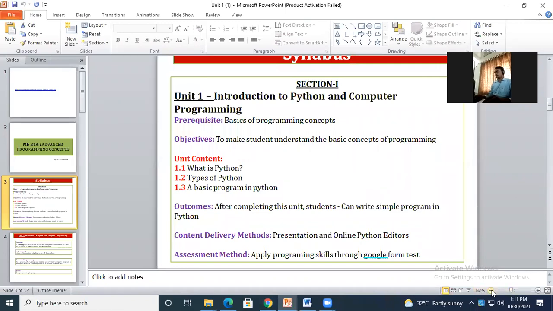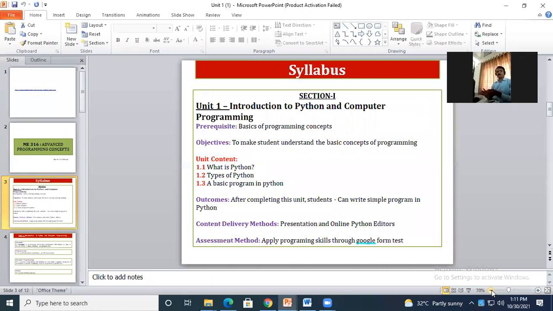Okay, I hope the screen is clearly visible to all. Right. Yes, sir.